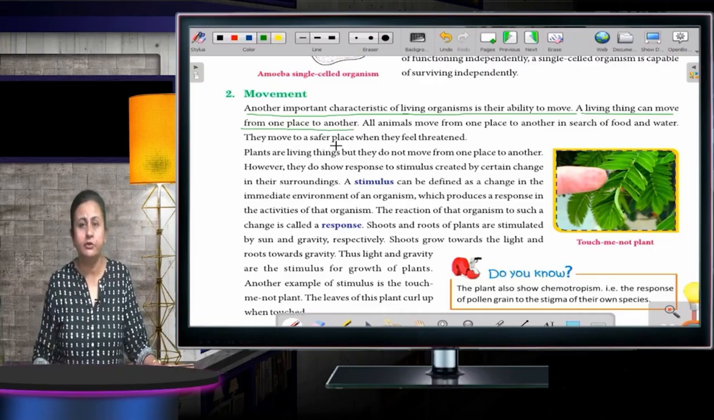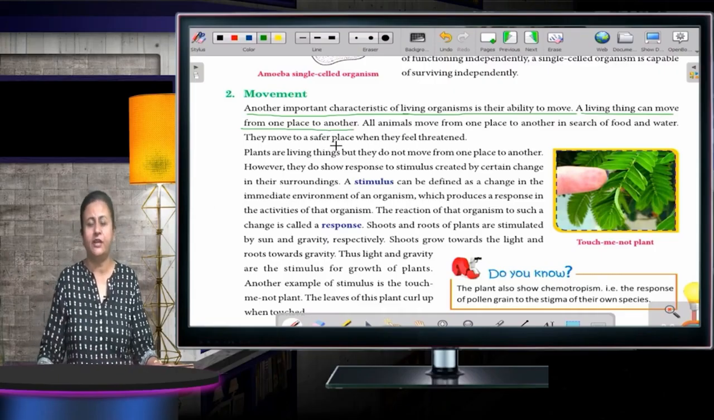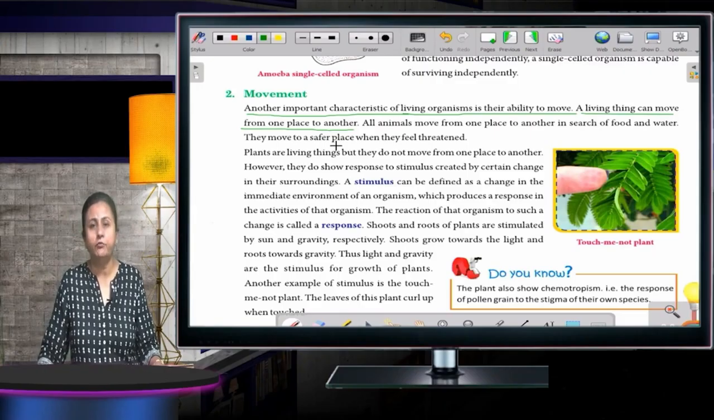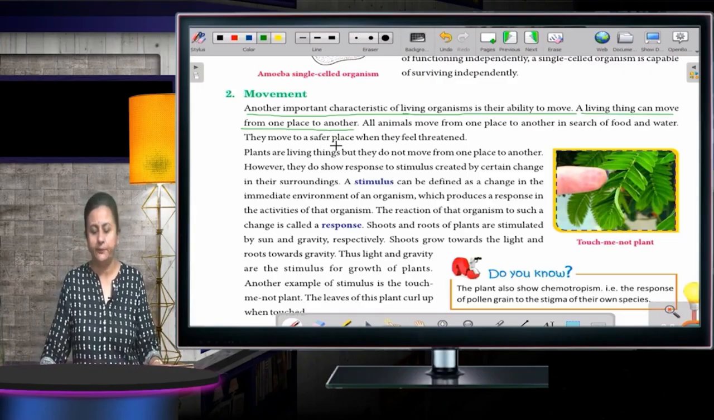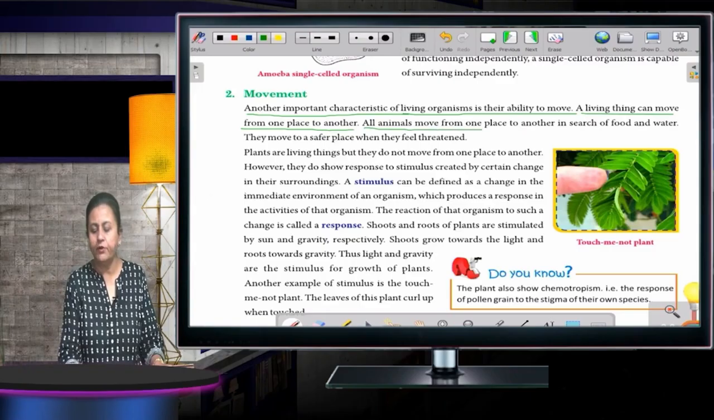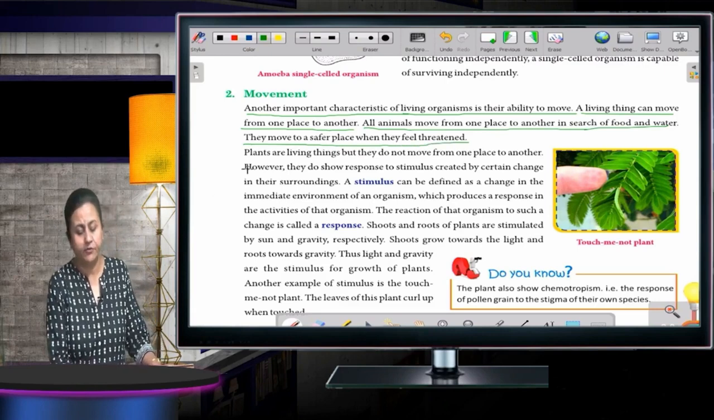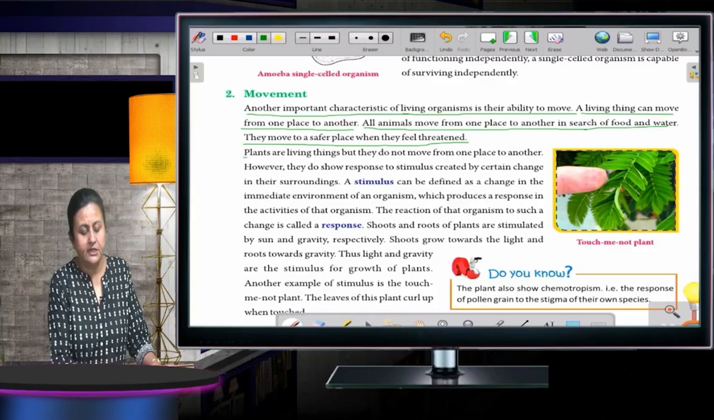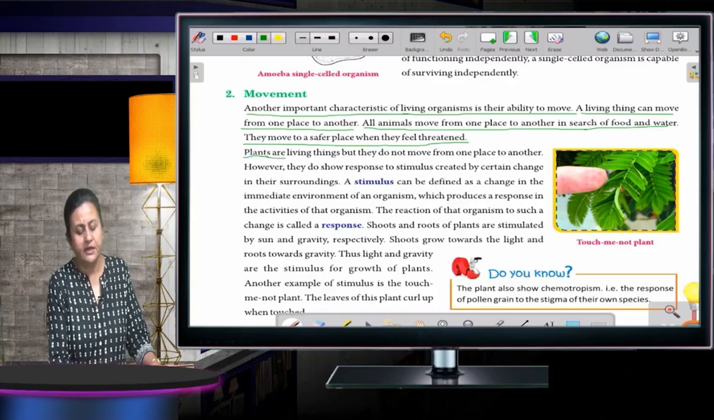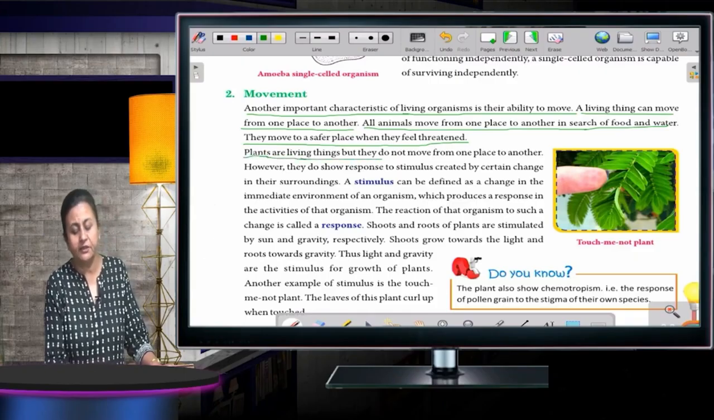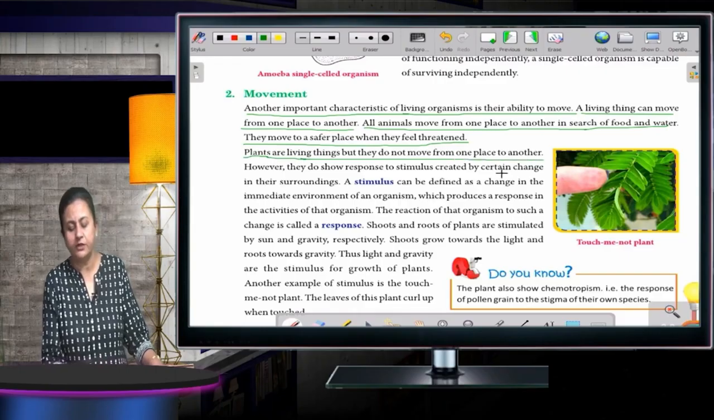If I talk about the book which you must have right now in front of you, it cannot move on its own because it's a non-living thing. Okay. All animals move from one place to another in search of food and water. They move to a safer place when they feel threatened. Some plants are living things, but they do not move from one place to another.